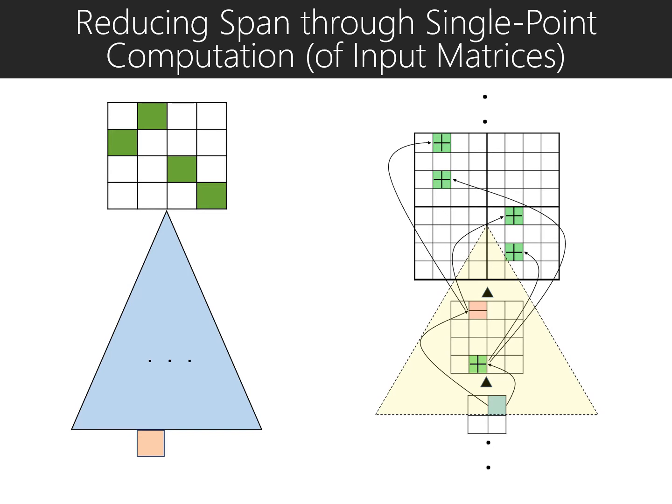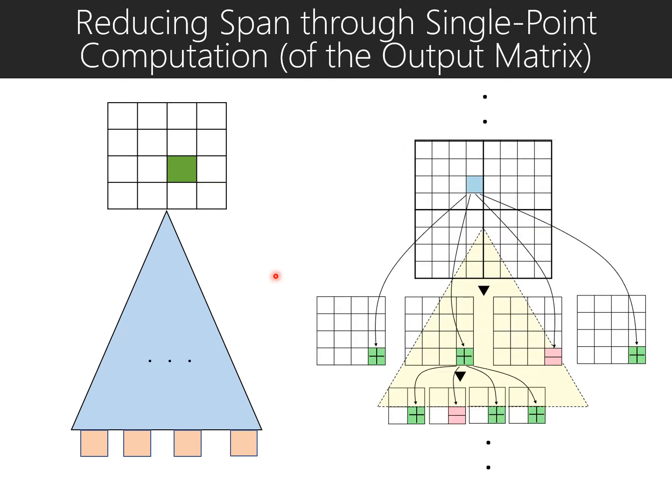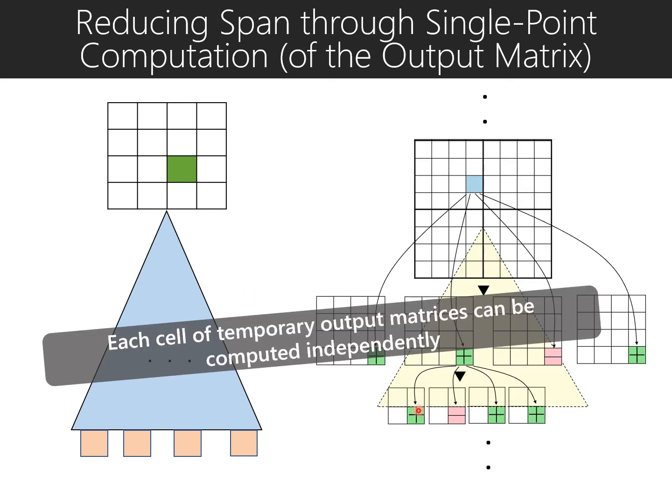We introduce a technique called single point computation, where all the cells across all the matrices across all the levels can be computed in parallel independently. In the figure here, this cell can independently compute its value from its parent, and this cell independently computes its value from its parent, and like that. Similarly, all the output cells across all the matrices across all the levels can be computed in parallel independently. Here, in this figure, the output cell can be computed independently from these cells, which can be computed independently again from these cells.